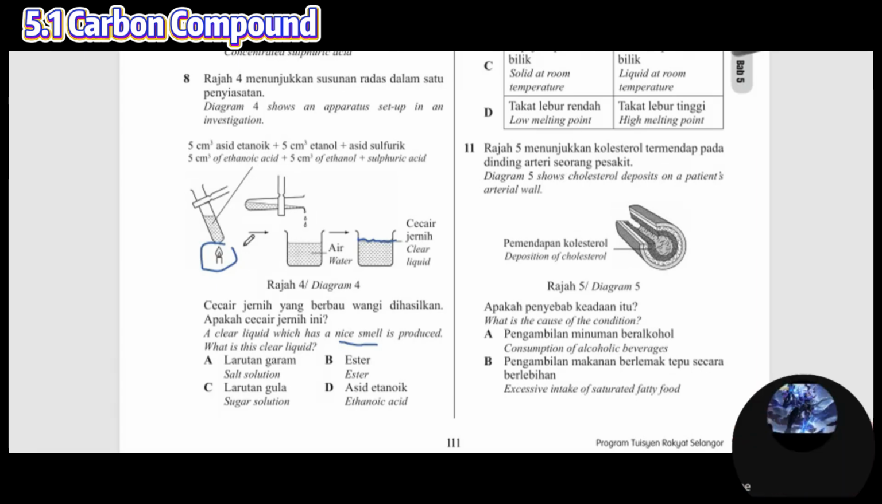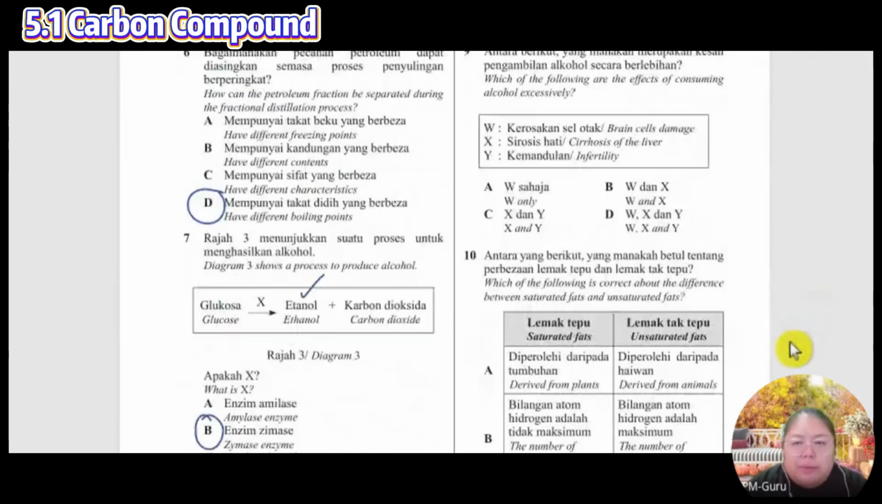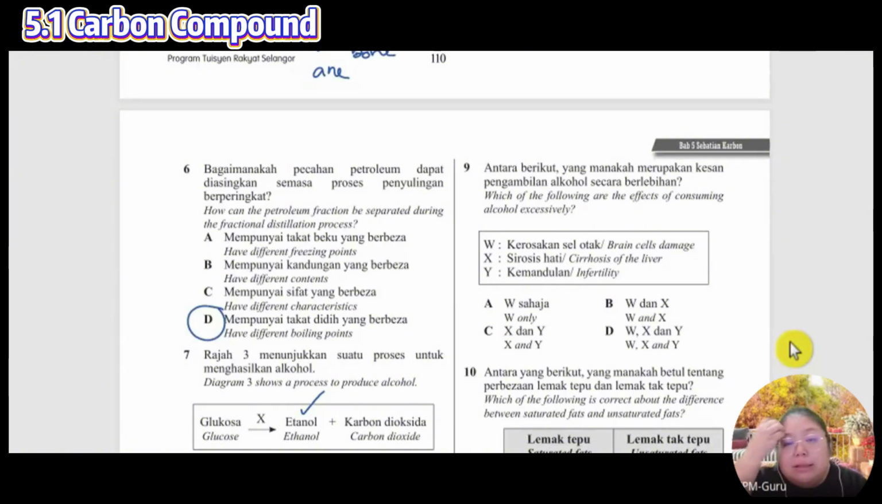I choose B. Okay, ester. This one is an ester. Esterification. Okay, number 9. Let's see the box there. Effect of consuming alcohol. Which one is the answer? Number 9. Please type your number. Okay. W is there. This one has no W or X.